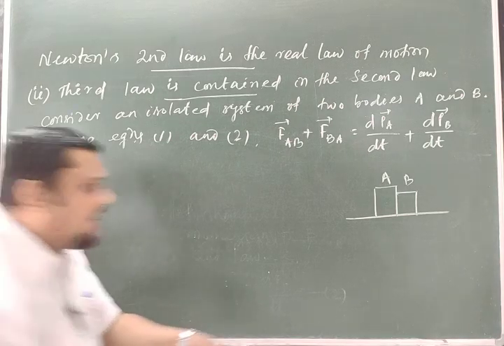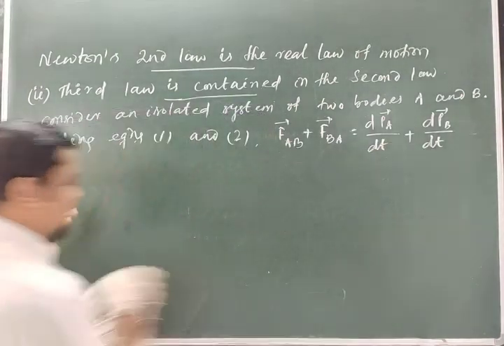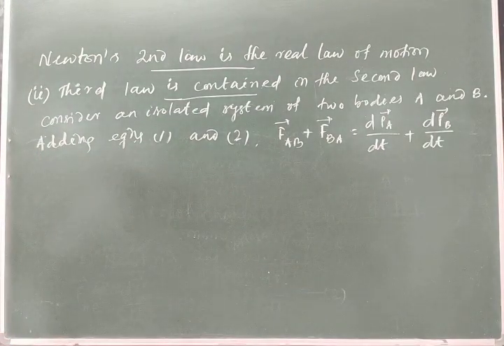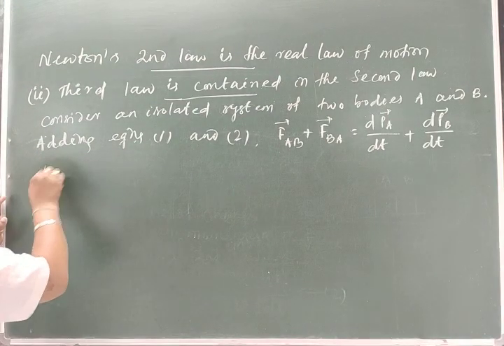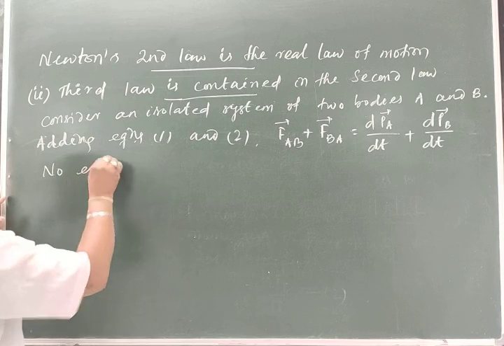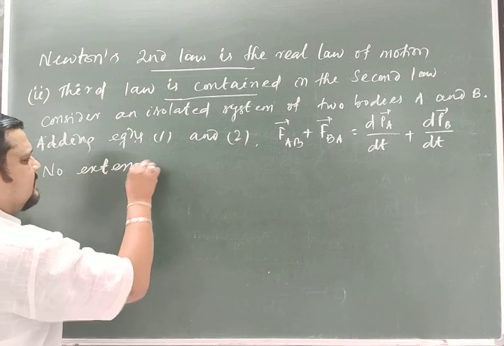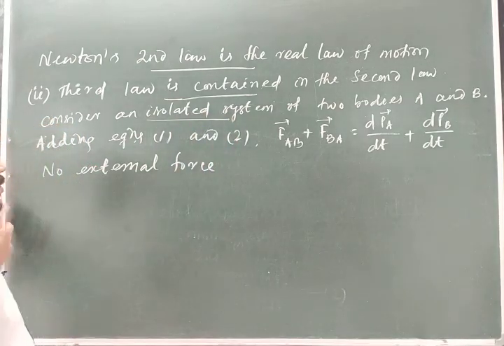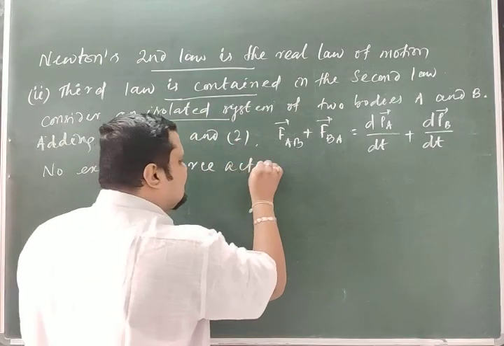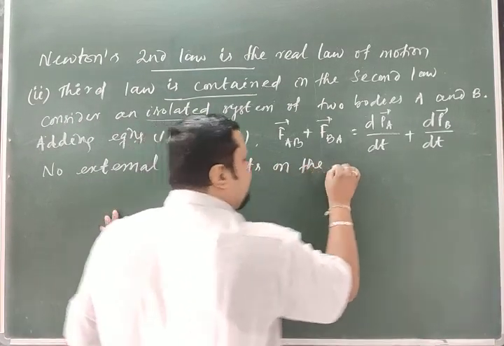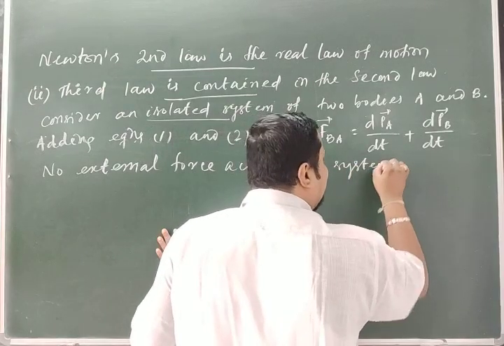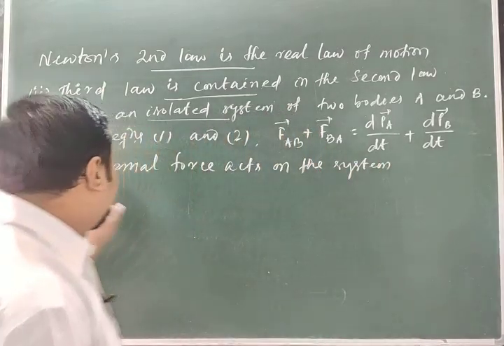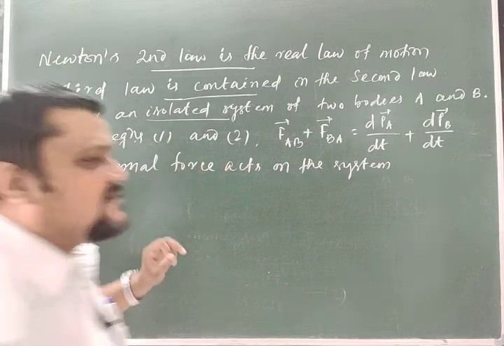Let me write the most important sentence: no external force. Why no external force? Isolated. No external force acts on the system, not on the particle A or B, but on the system.